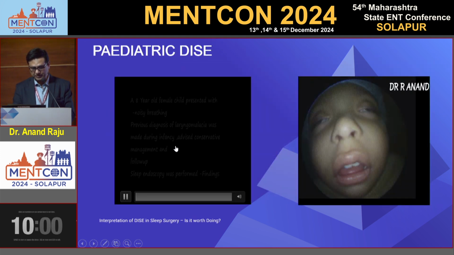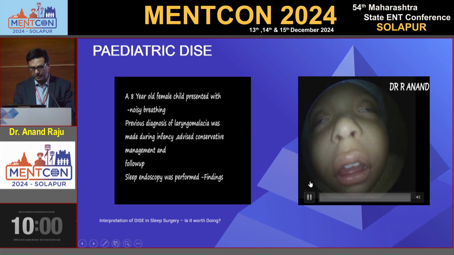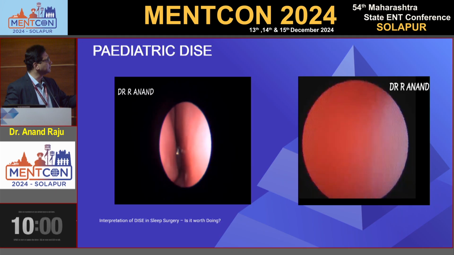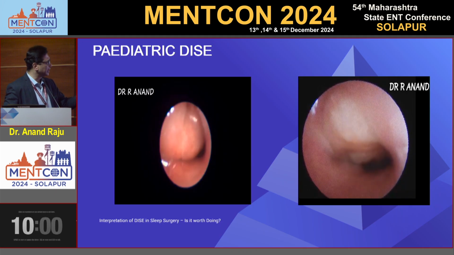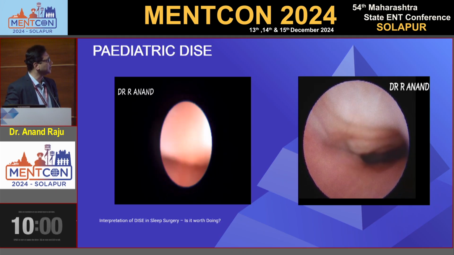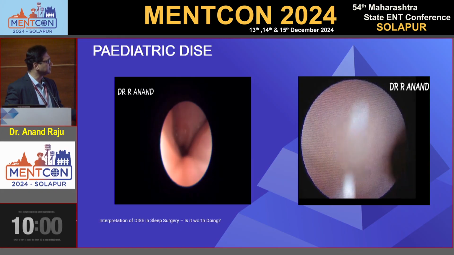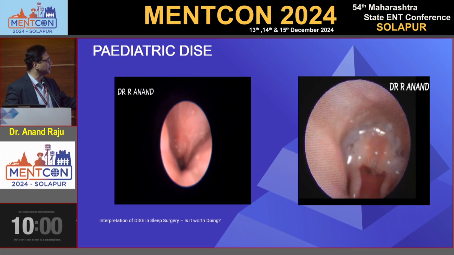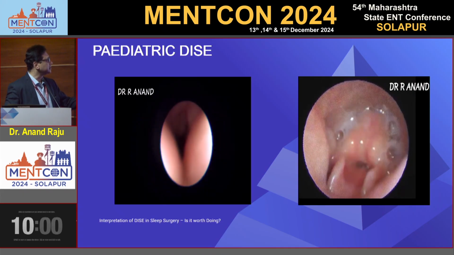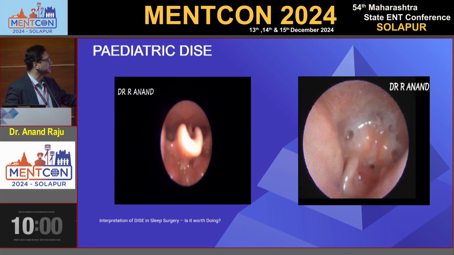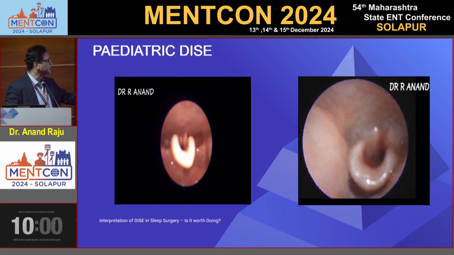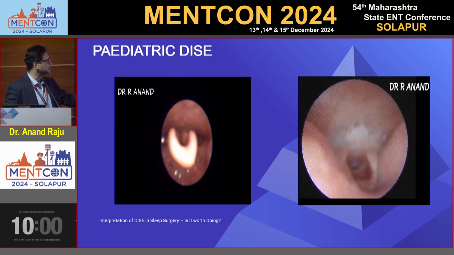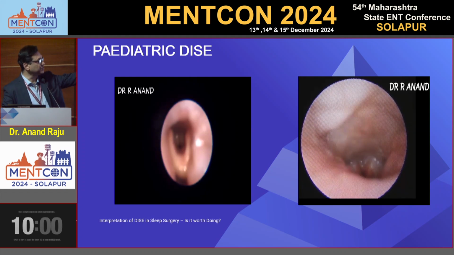This is a pediatric DISE in an 8-year-old female child with labored breathing. Actually, there is a huge adenoid. When we pass behind that, we find the tonsils also causing collapse, as well as a case of laryngomalacia. See the epiglottis, the U-shaped epiglottis, and the very short ariepiglottic fold. The tonsil is causing obstruction. That's a baby, a 1-year-old baby.